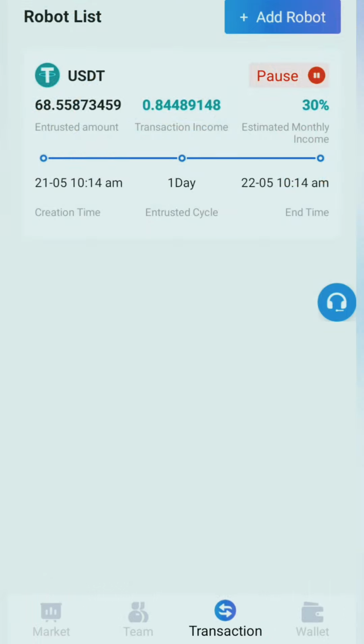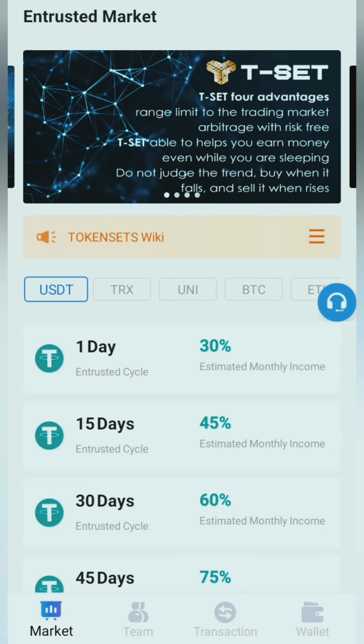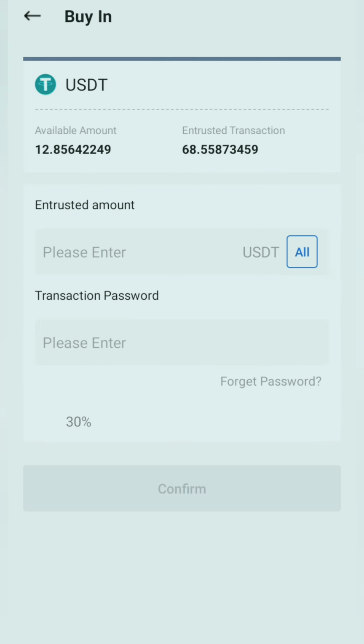Okay, here is the next result, 68.55. I told you guys that I'm going to invest this. Now how much I have earned on top of it, let me show you here. Market, go to 1 day, and you see I have earned 12.85 today, and last time I earned 10 point something, and today I earned 12. So you see how the rate of return goes up and up.